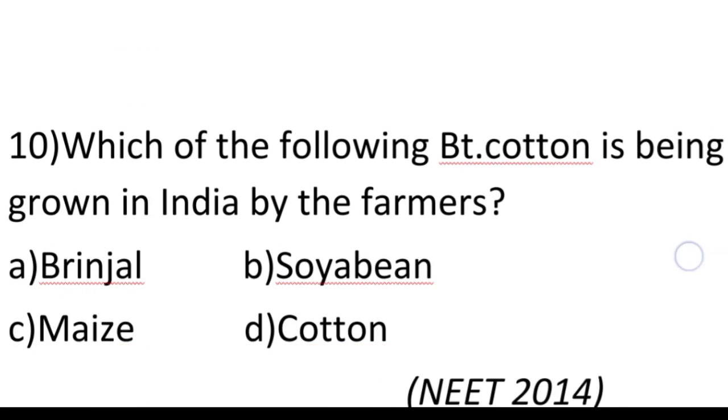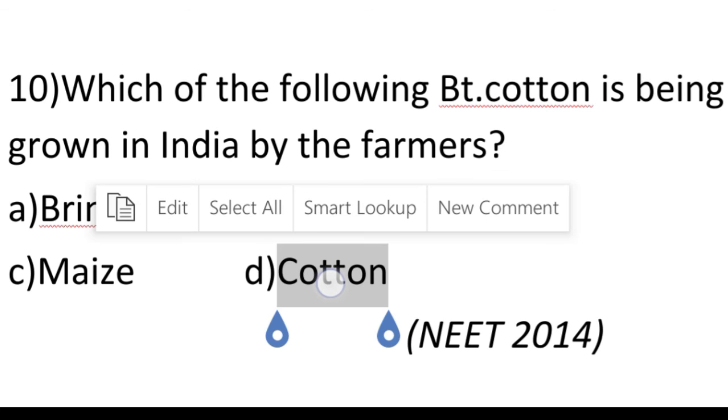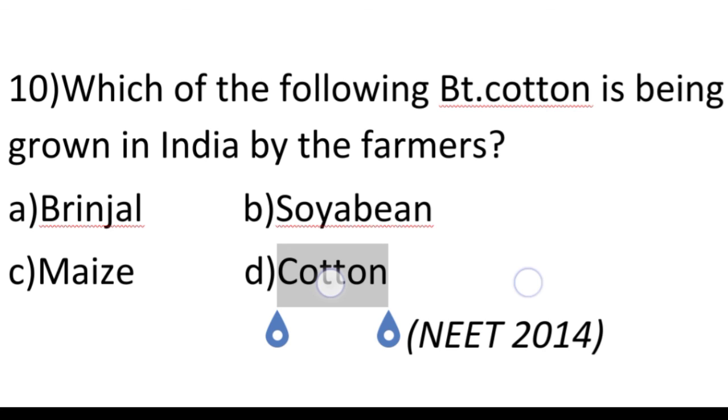So let's see the 10th question. Our last question is, which of the following Bt crops is being grown in India by farmers? Option A, brinjal; option B, soybean; option C, maize; option D, cotton. So our answer is option D, cotton. So cotton is the Bt crop being grown in India by farmers.